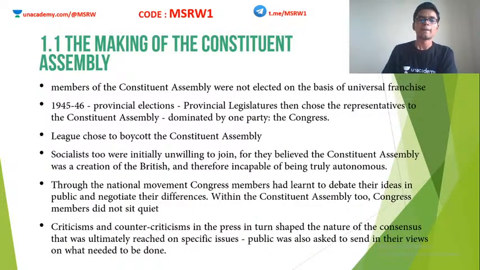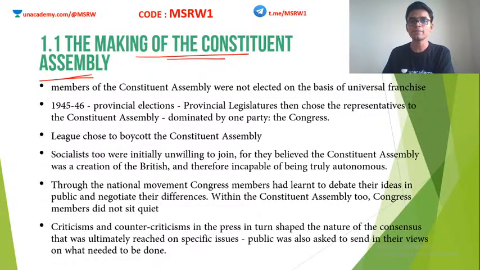Moving on. Making of the Constituent Assembly. I gave you a very brief background about the scenario in which all these things were happening. Now let's see the making of the Constituent Assembly itself. The members of the Constituent Assembly were not elected on the basis of universal franchise. The Constituent Assembly was not elected based on universal adult suffrage, which means it is not a democratically elected assembly.